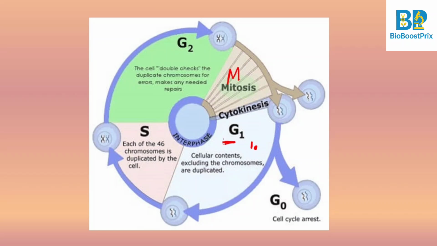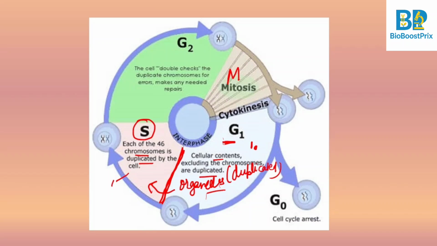So in G1 stage, what happens? The cellular contents are duplicated. All the organelles that we have, like mitochondria, endoplasmic reticulum, Golgi body, they all get duplicated in G1 stage. Then we also have a checkpoint which ensures that these processes have been done, right? Once this has been completely done, then the cell goes to another stage which is called S phase, where the chromosomes get duplicated. That means here basically DNA duplication occurs.